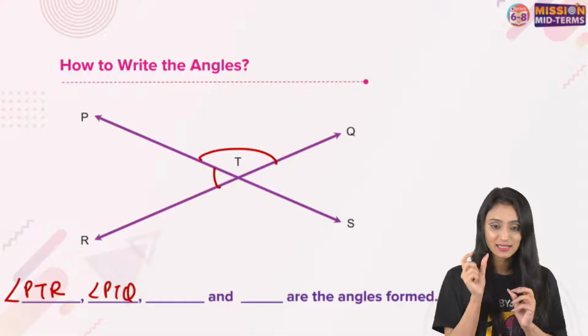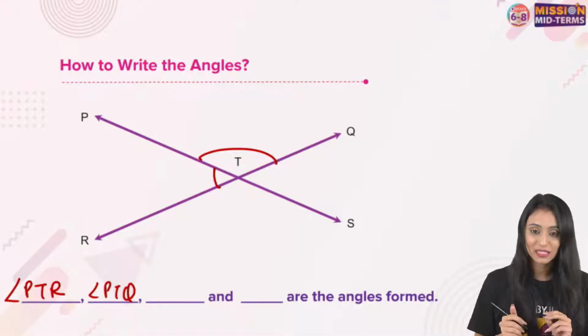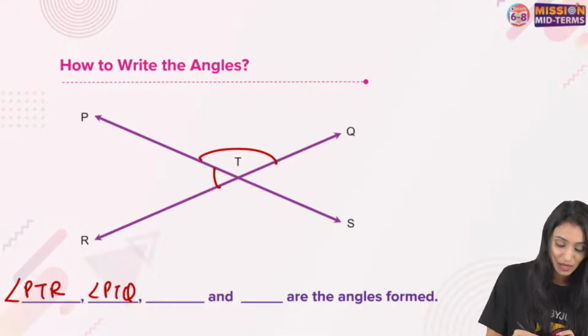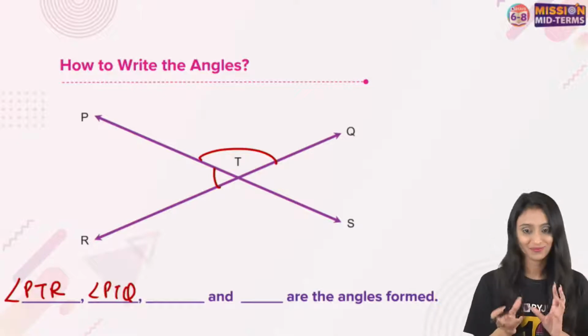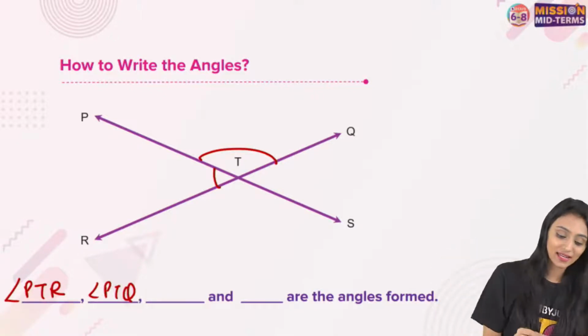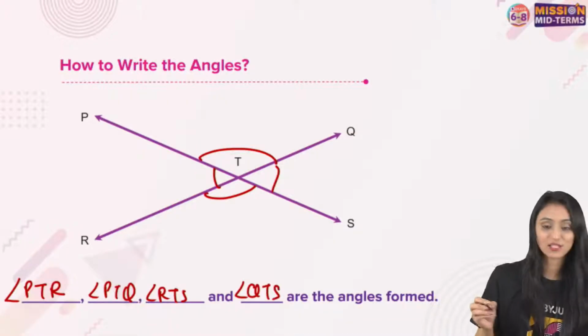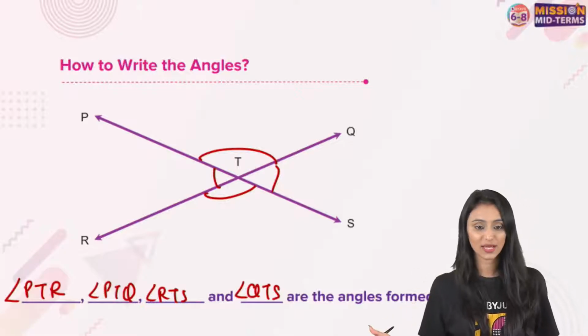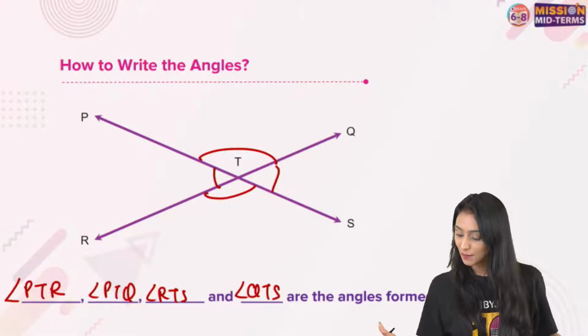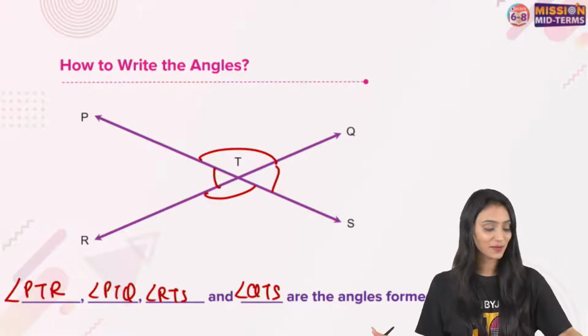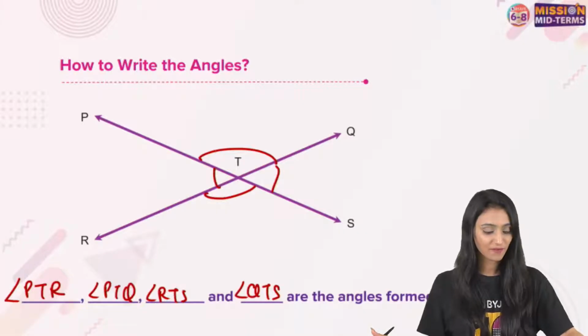Don't say right angle, name them. Yes, PTR is there. RTP, PTR is the same thing. Correct? Yes, there is another one. This is angle RTS, and this one over here is angle QTS. So, four angles are formed here. Right, Abhishek? Yes, absolutely. You all are giving the right answer. Great.